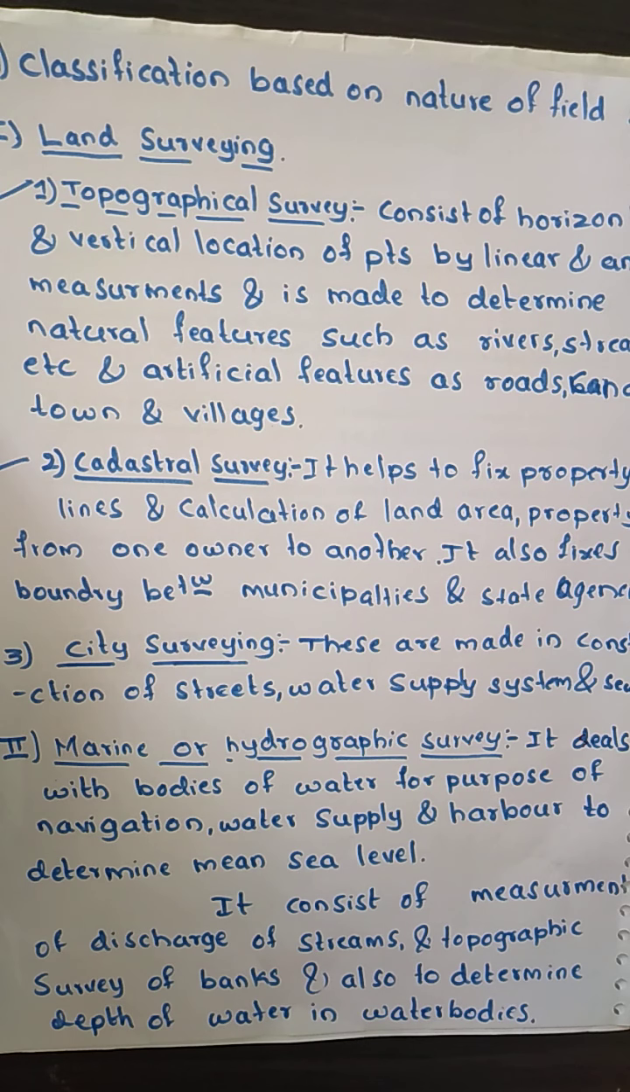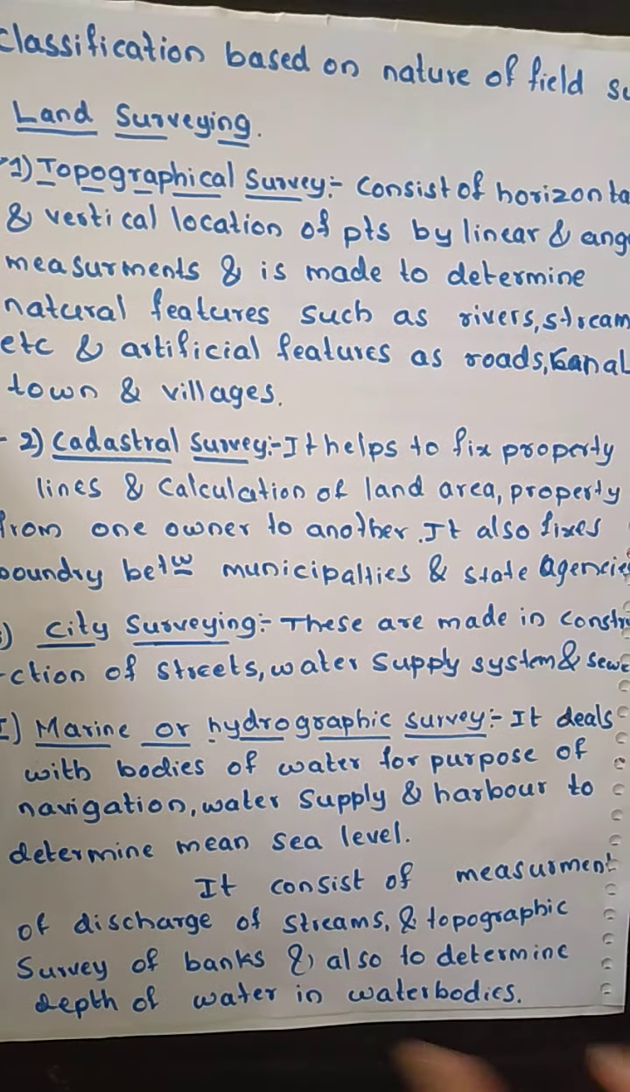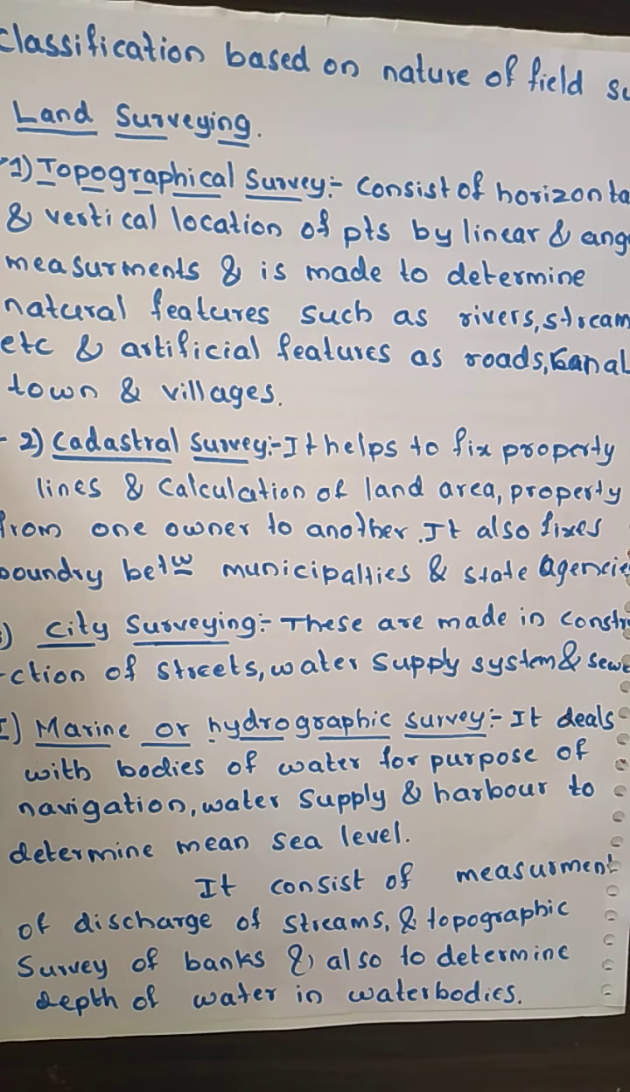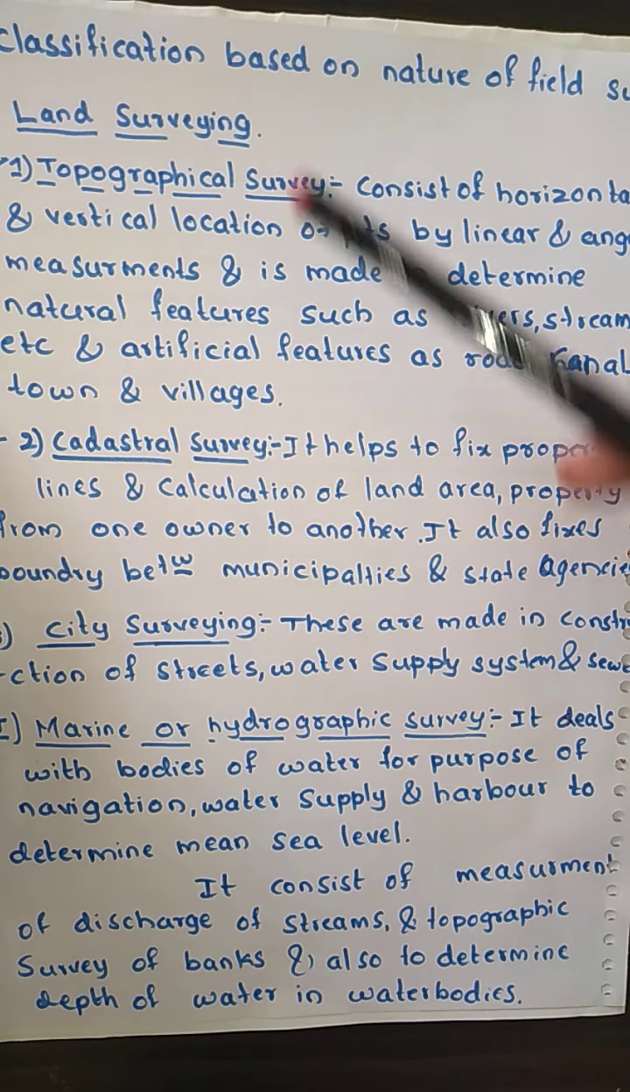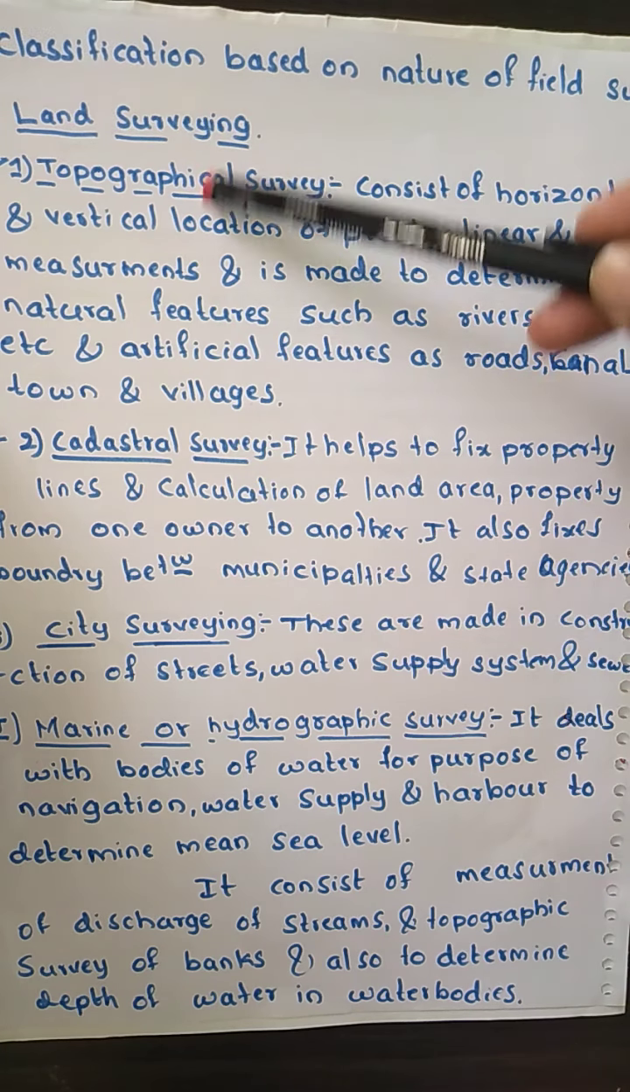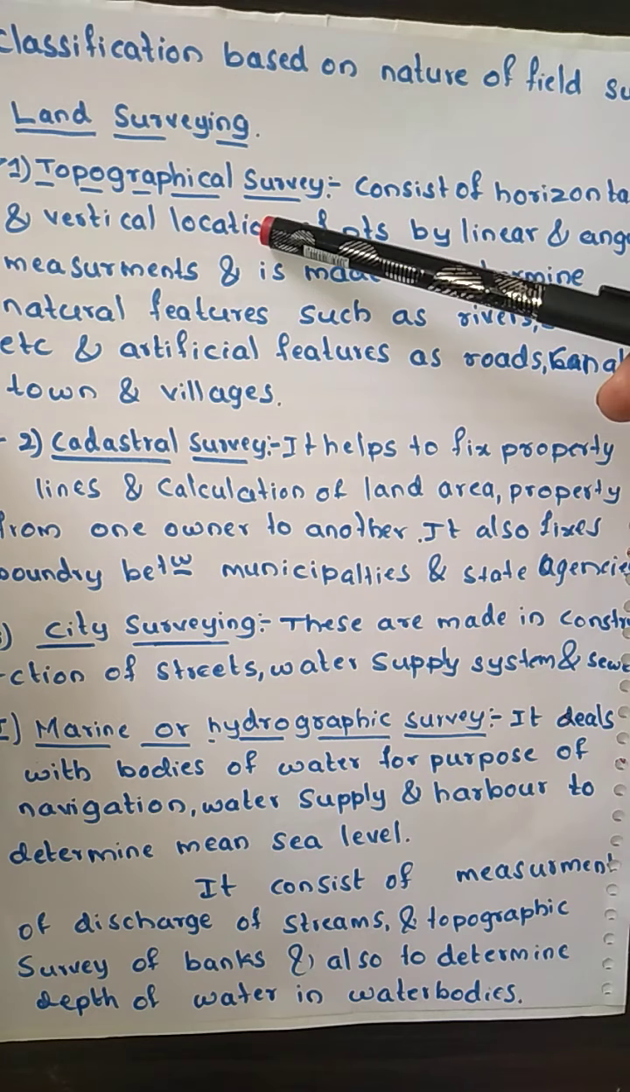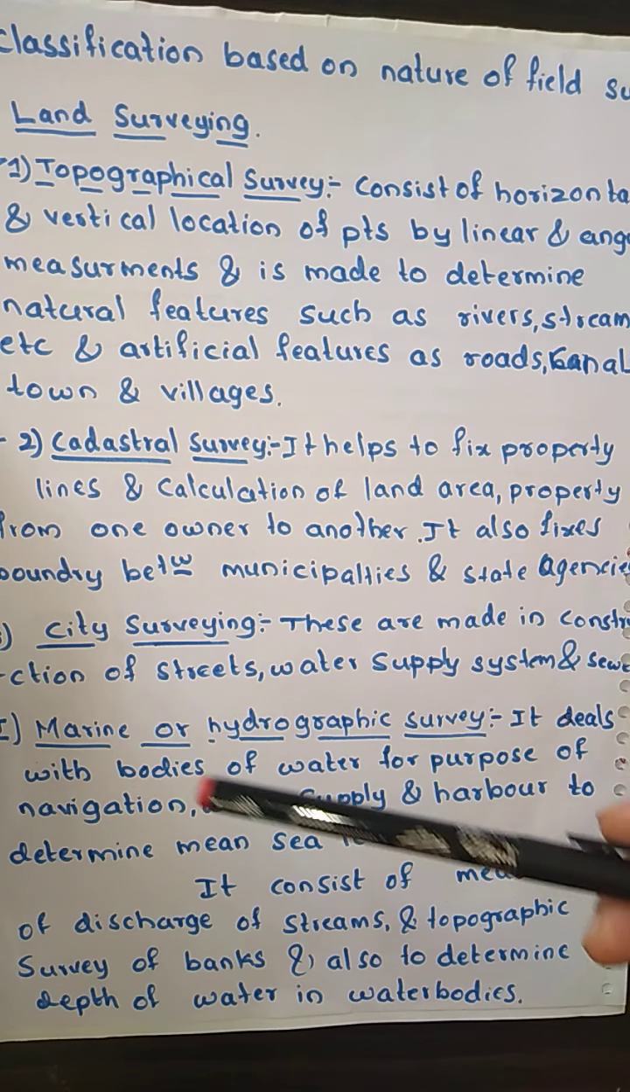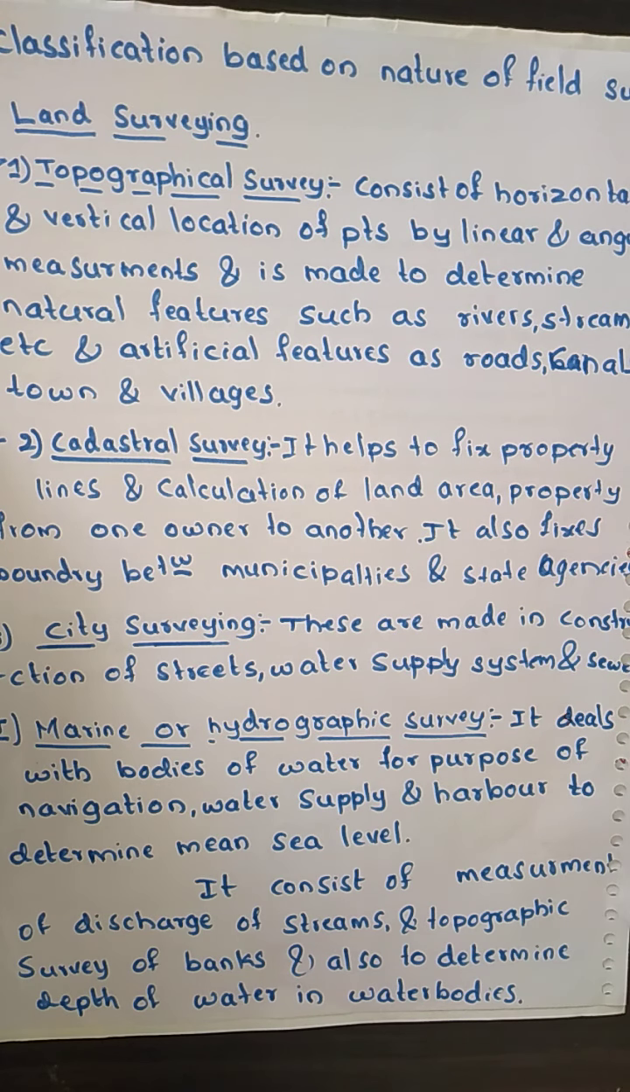So the first one is land surveying. Based upon the nature of the field, if we are going to do the survey on land, we call it land surveying. In this we get three classifications of land survey, all done on land: one is topographical survey, one is cadastral survey, and the city survey.